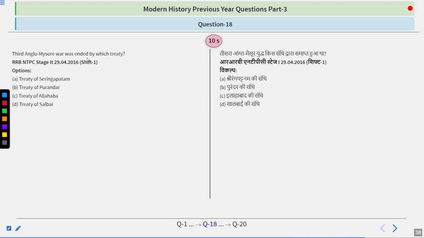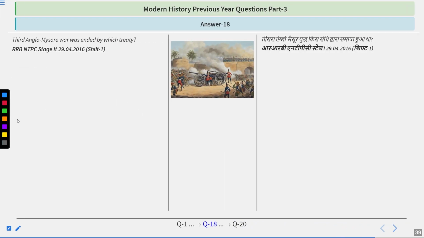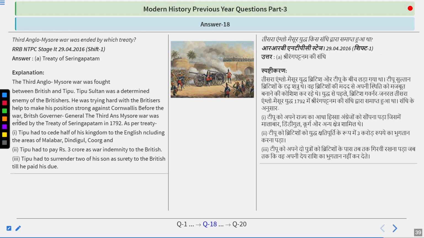Which treaty ended the Third Anglo-Mysore War? Options are Treaty of Srirangapatnam, Treaty of Purandar, Treaty of Allahabad, and Treaty of Salbai. So try to find out the answer, guys. I hope you have figured it out, because the answer is simple. The answer is Treaty of Srirangapatnam.